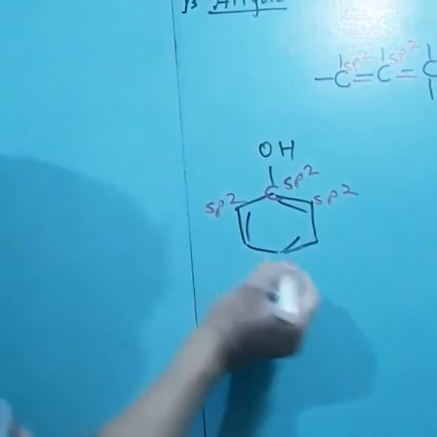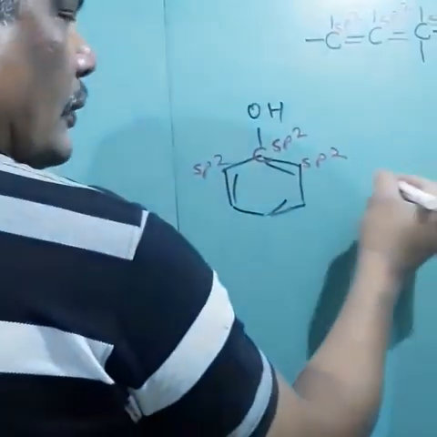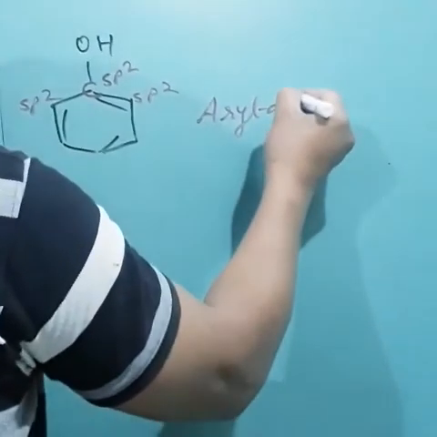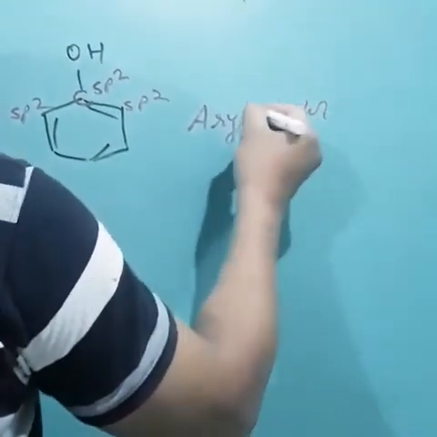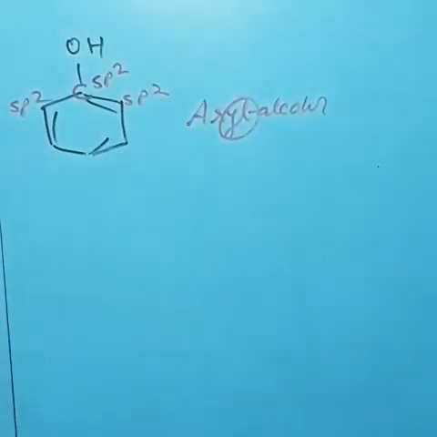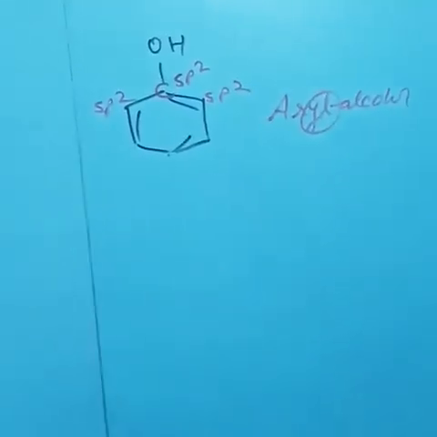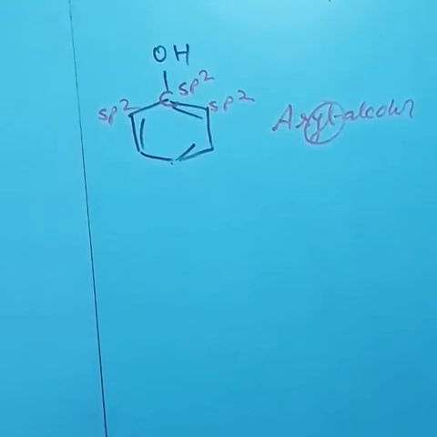So this is also called vinylic alcohol, or we can call it aryl alcohol. Aryl alcohol is in the category of vinylic alcohol. So this is also the third very important type of classification of alcohols.